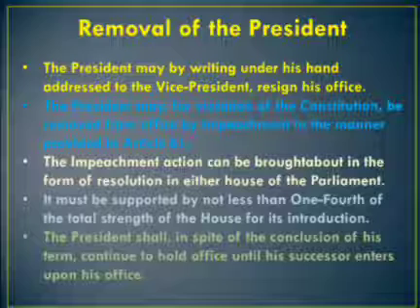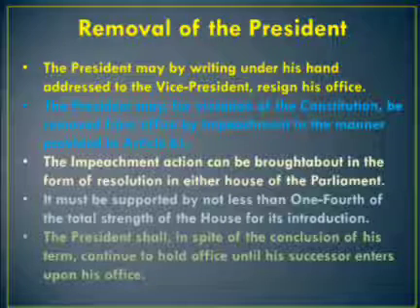The President may, for violation of the Constitution, be removed from office by impeachment in the manner provided in Article 61. The impeachment action can be brought in the form of a resolution in either house of Parliament. It must be supported by not less than one-fourth of the total strength of the house for its introduction. The President shall, in spite of the conclusion of his term, continue to hold office until his successor enters upon his office. Next class, we will discuss the Vice President.